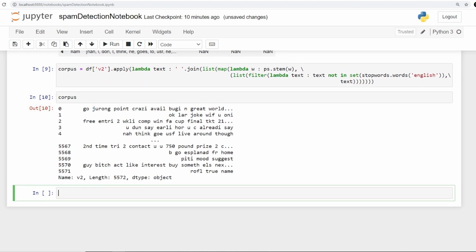In order to give it to our ML algorithm, it still cannot understand text. I pre-processed the text, but it cannot understand it, frankly speaking. So in order to do that, there are two techniques I'll apply. One of them is known as bag of words, and another is known as TF-IDF.